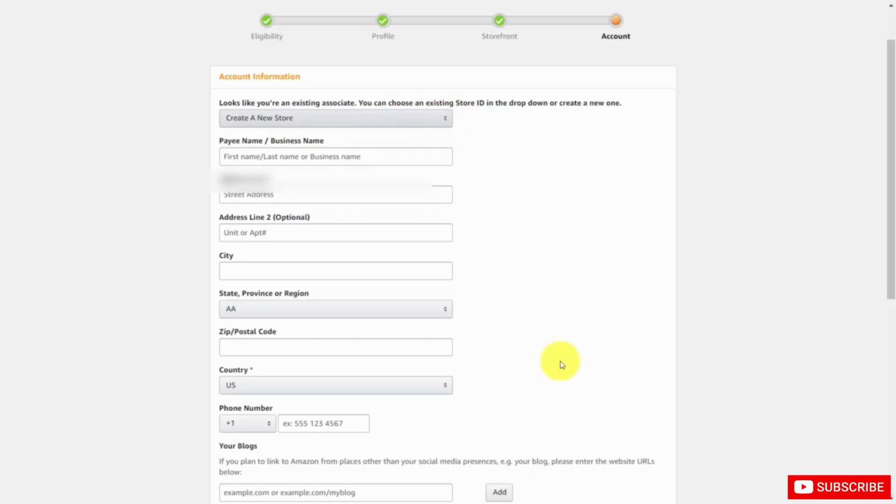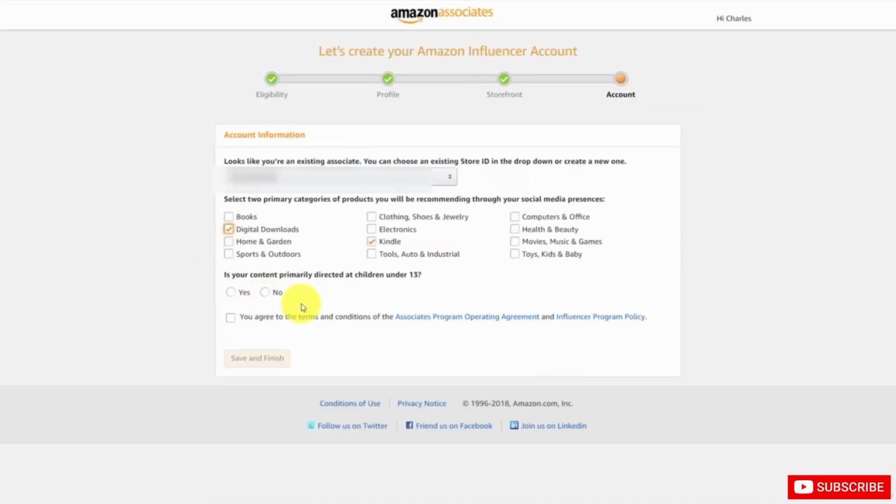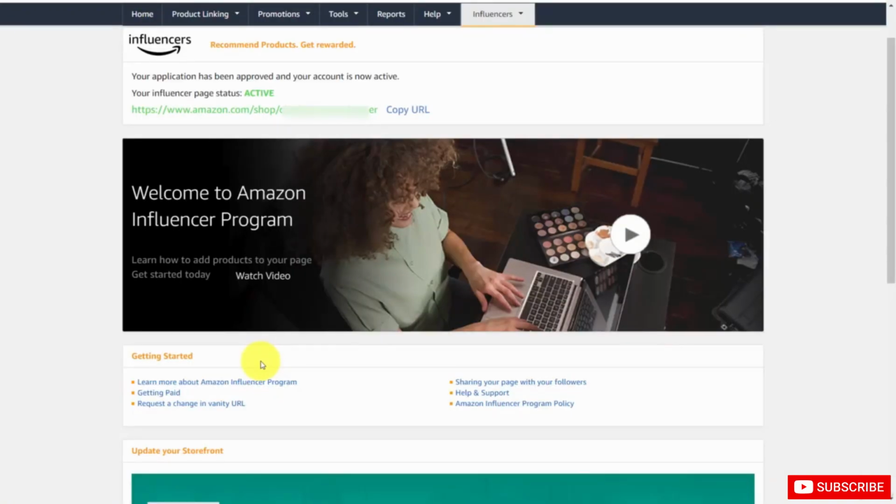You'll be asked about which products you are going to primarily use. You'll specify that your content is not primarily directed toward children under 13. You'll agree to the terms, and then you'll click Save and Finish. And then if your page has been approved, you'll be able to create your storefront with the URL that has been given to you, and you can start promoting your Kindle books and everything else on your social media account.